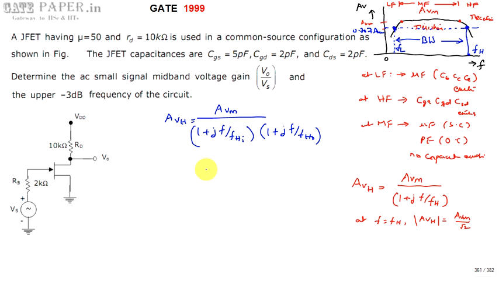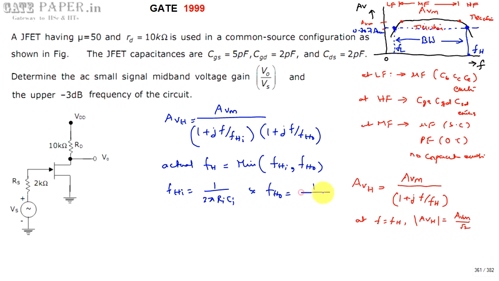With two frequencies, the actual FH is the minimum of FHI and FH naught. Whichever is minimum is treated as the actual upper cutoff frequency, where FHI equals 1 by 2 pi Ri Ci, and FH naught equals 1 by 2 pi R naught C naught.